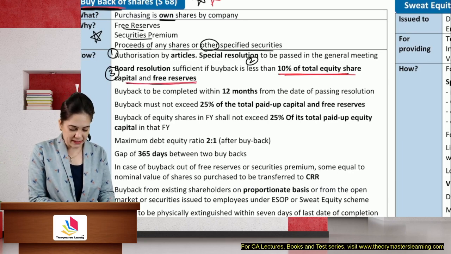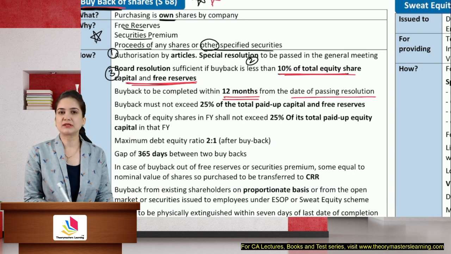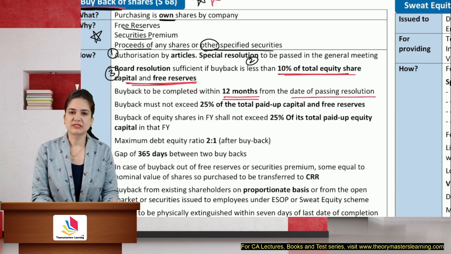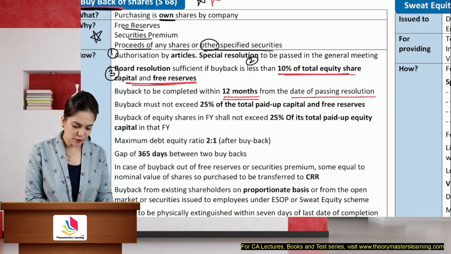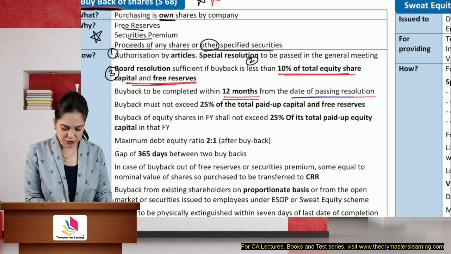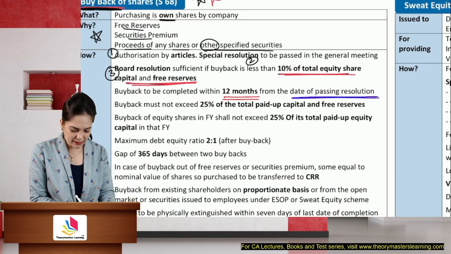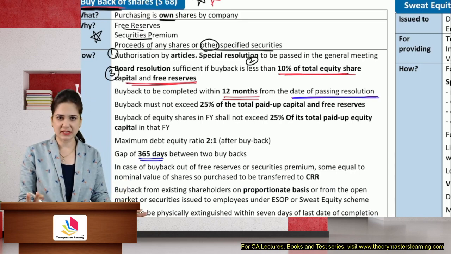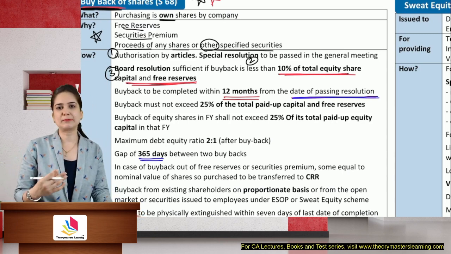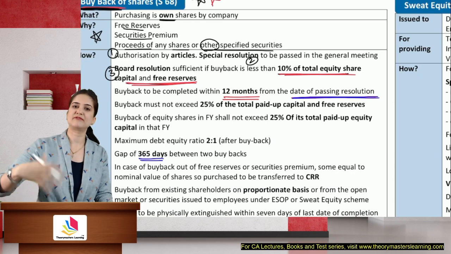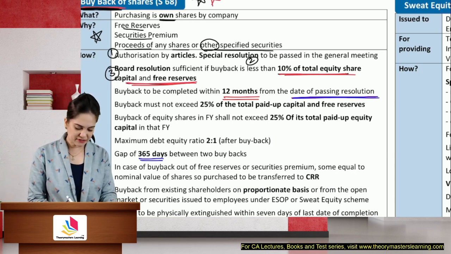Buyback must be completed within 12 months from the date of passing the resolution. So what is the validity period? The buyback must be completed within 12 months from passing the resolution. So this is the time limit for completion of buyback. Gap between two buybacks should be of at least 365 days. Minimum 365 days gap should be given. Otherwise, what will happen? Companies will start buying back like every 6 months. No, gap must be at least 365 days.